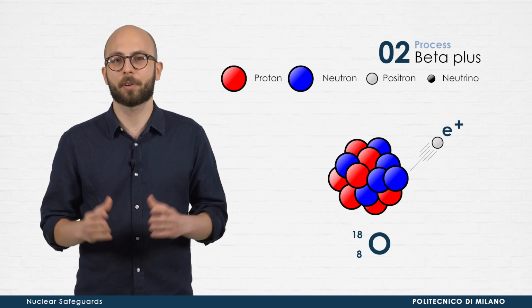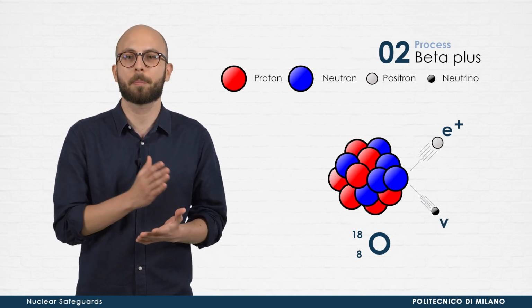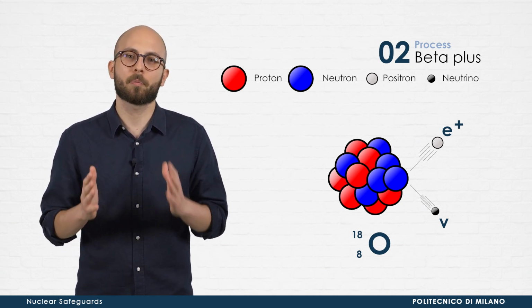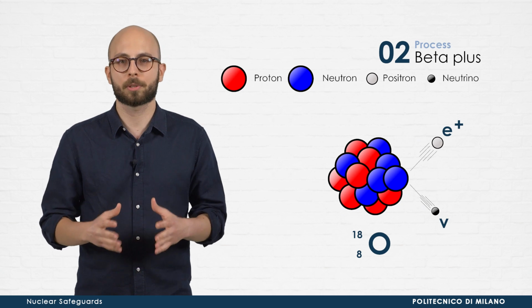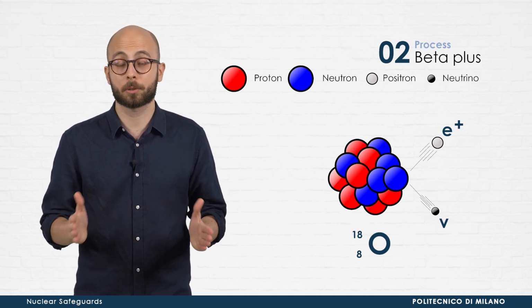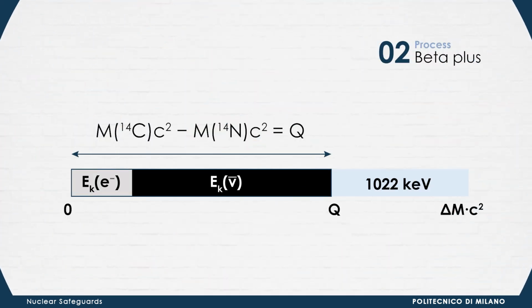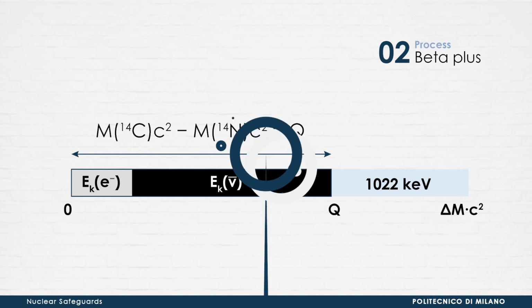Also, the creation of an antiparticle comes with the creation of a particle called neutrino. As in the case of beta minus decay, positrons are emitted with energy values continuously distributed from 0 up to the Q value. By looking at the Q value calculation for beta plus decay, we can observe its energy constraint. 1022 keV of the energy gained from the change in the atomic mass are lost in triggering the process.